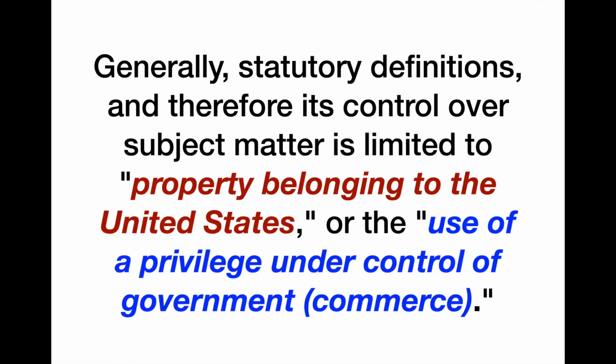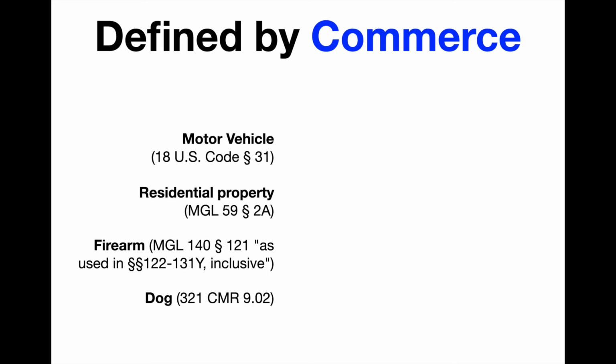Now let's look at another statutory secret. Generally, statutory definitions and therefore its control over subject matter is limited to property belonging to the United States or the use of a privilege under the control of government, in other words, commerce. For example, the following words are defined by their commercial implications, including motor vehicles, residential property, firearm, and dog.